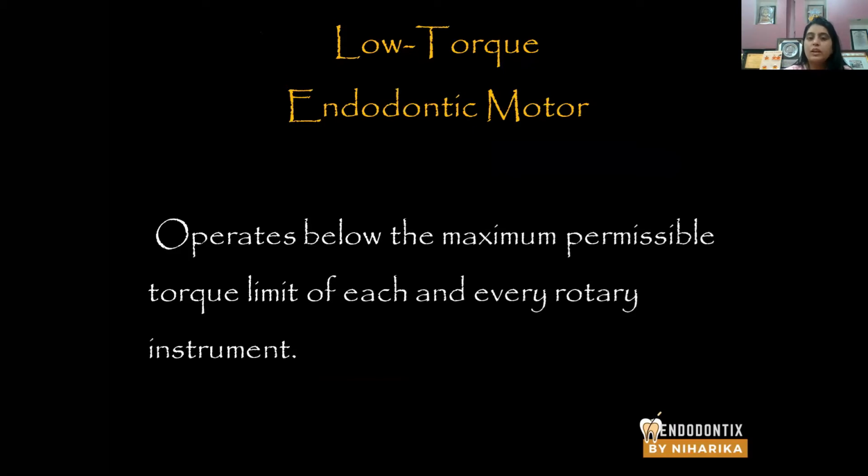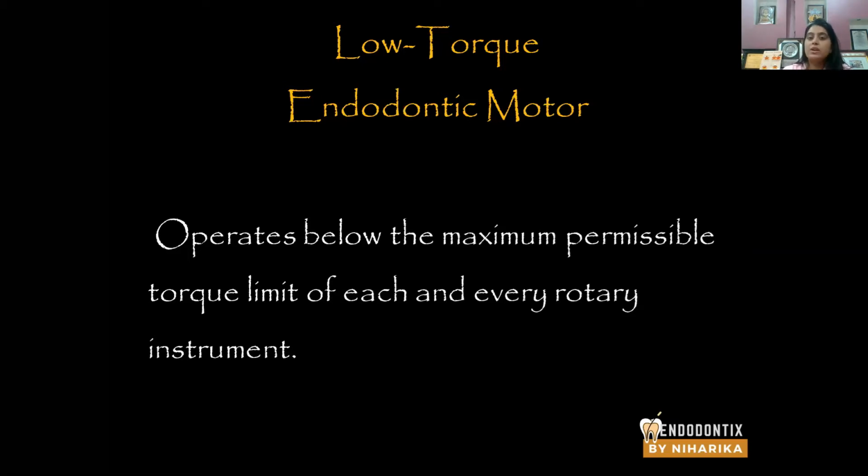So low torque endomotors operate below the maximum permissible torque limit of each and every rotary instrument. That means if the permissible limit is 3, at 3 Newton per centimeter the file is extremely safe. It is in the elastic limit. It is in the state of elastic deformation.